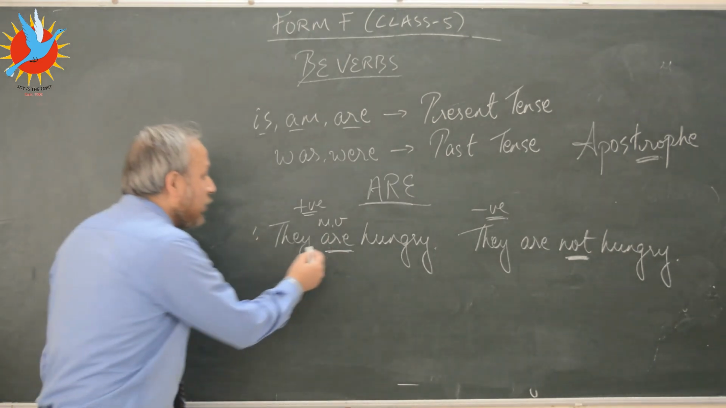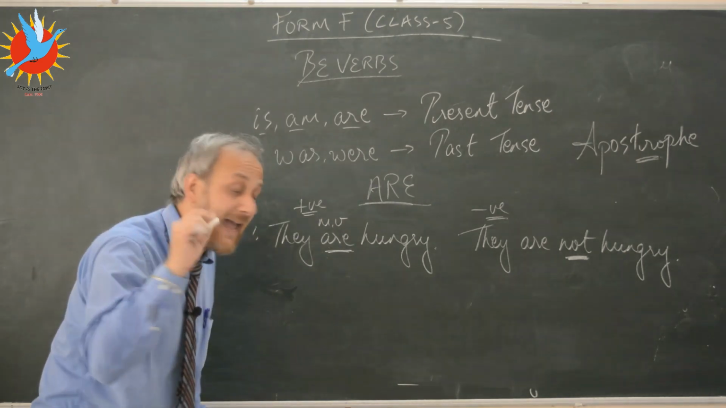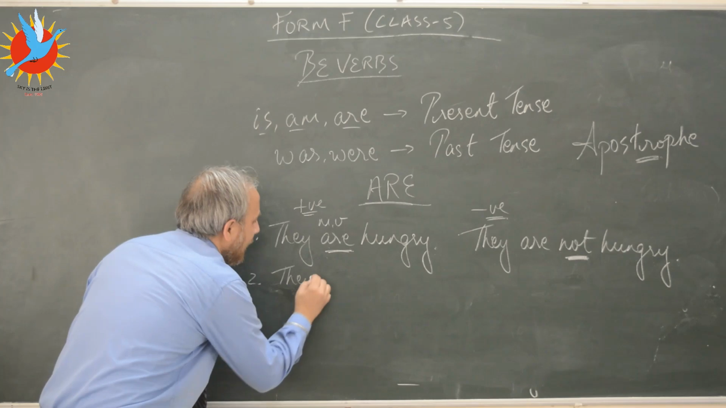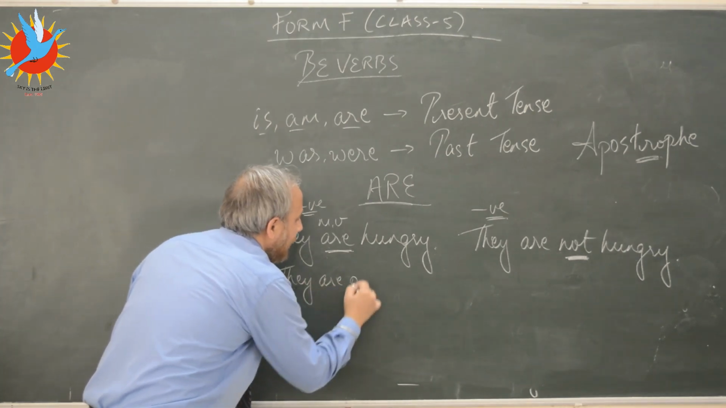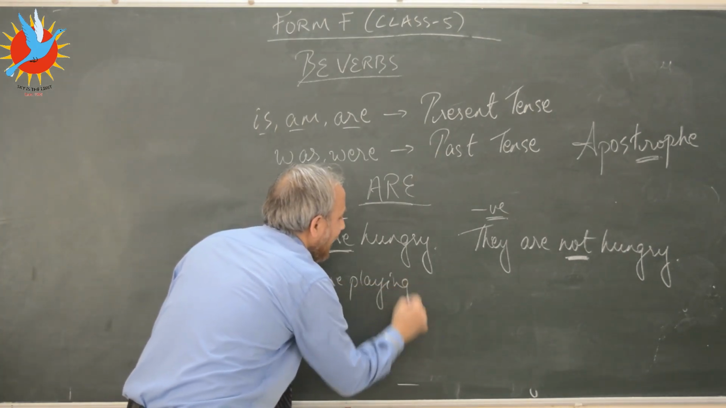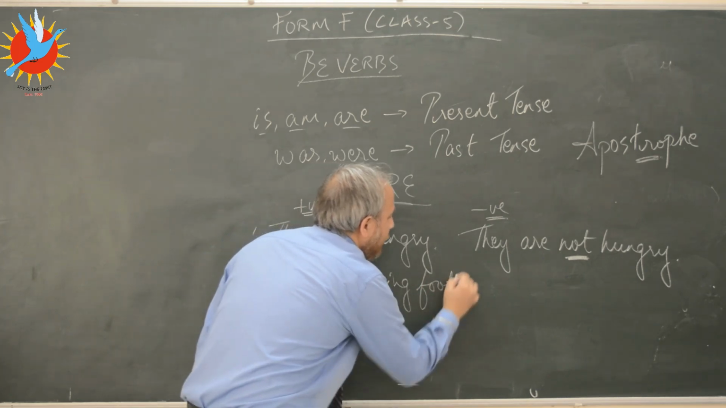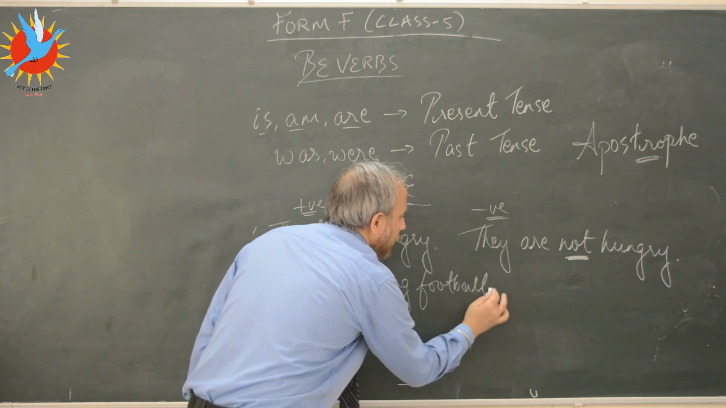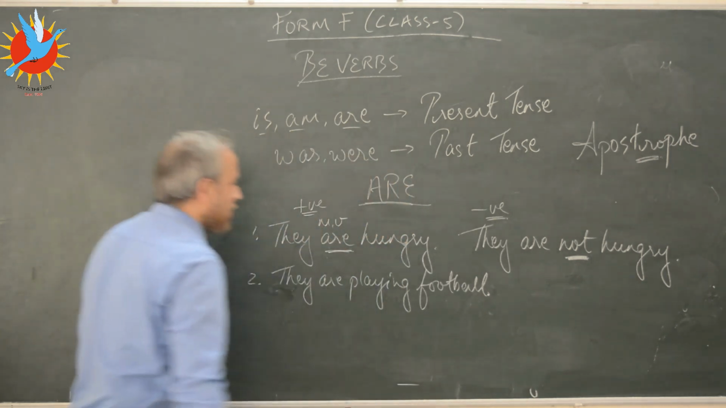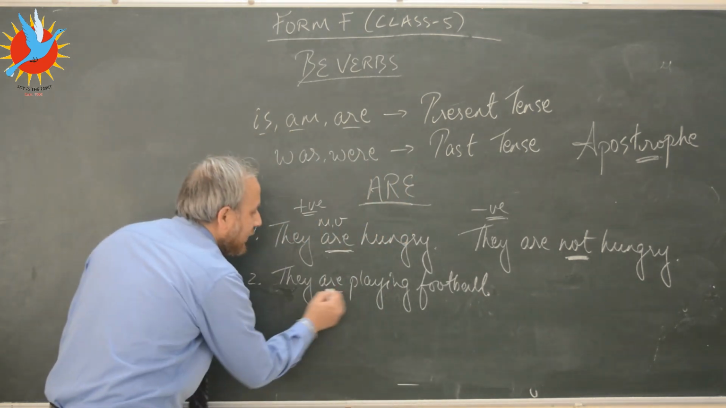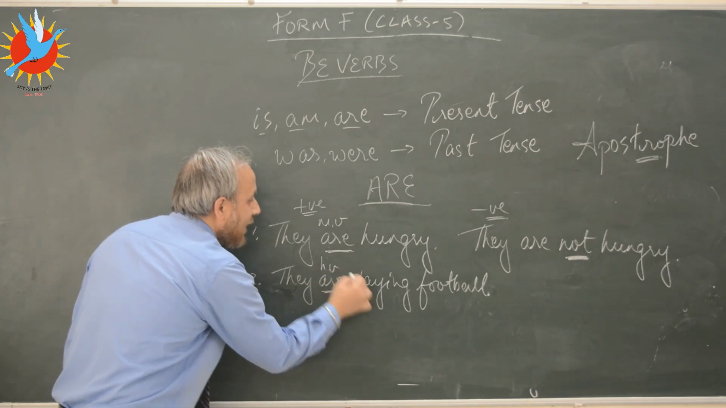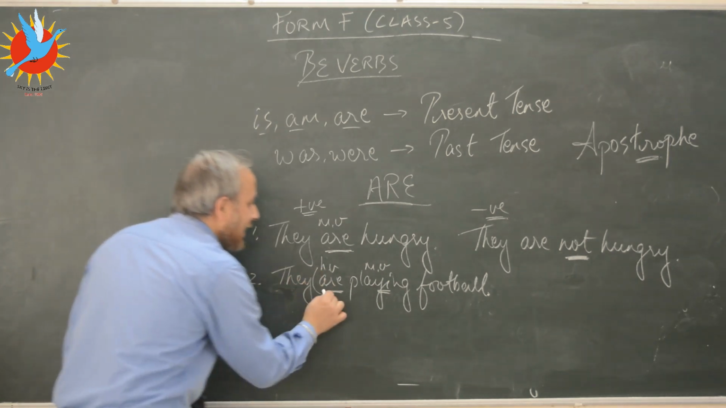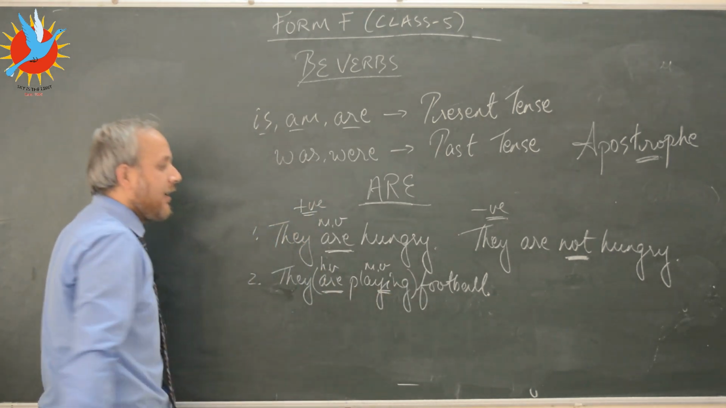Can I use R as a helping verb? Yes, I can. So let's see how it works. Let's say, they are playing football. Full stop. Be very careful with your punctuation marks. So, they are playing football. Here R is a helping verb and playing is the main verb, and together this is called a verb phrase.